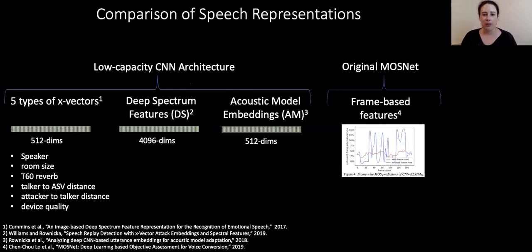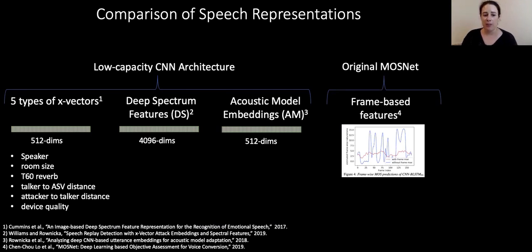One of our main contributions is that we explore different types of speech representations. In our low capacity CNN architecture, which we developed to handle these new representations, we have 5 different types of X vectors. Now, these are just like regular X vectors. However, during training of the X vector, which I'll talk about in just a minute, the target is not necessarily speaker ID. We have one version of the X vector where the target is in fact speaker category, speaker ID.